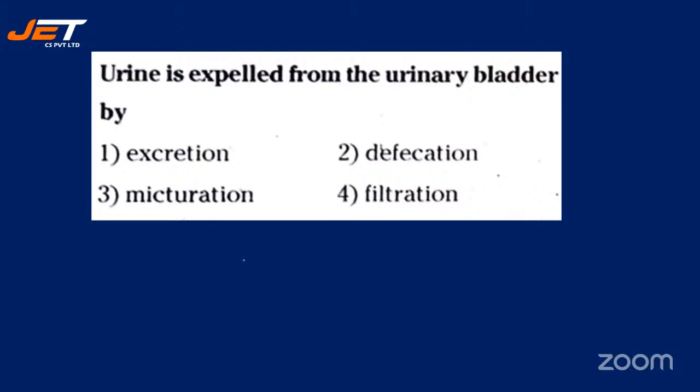Next question. Urine is expelled from the urinary bladder by, and your options are number one, excretion, number two, defecation, number three, micturition, or number four, filtration. The process of expelling urine from the urinary bladder. The question can be asked like this also: what will be excretion, defecation, micturition, or filtration? Yes, students, the correct answer will be option 3, micturition.